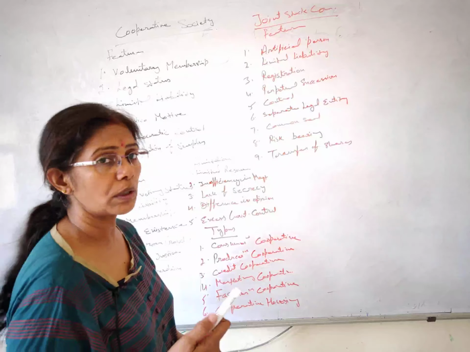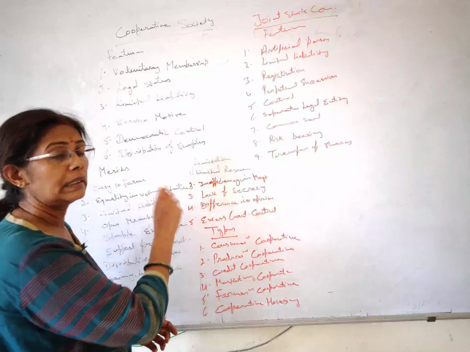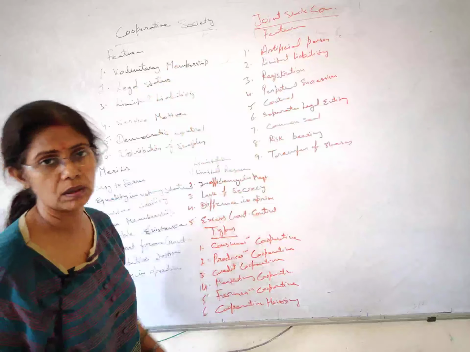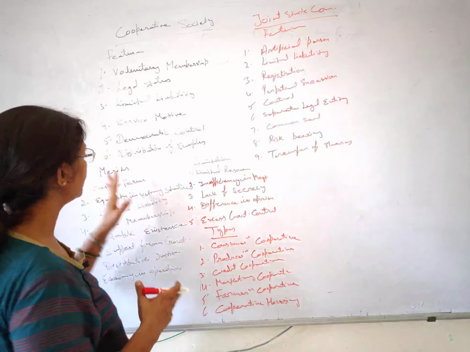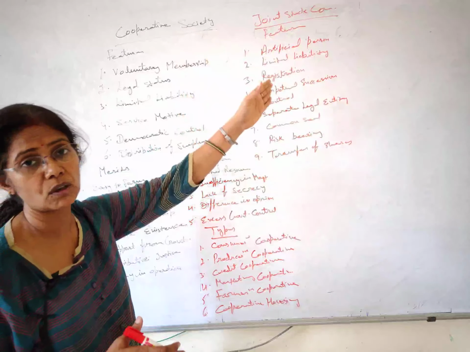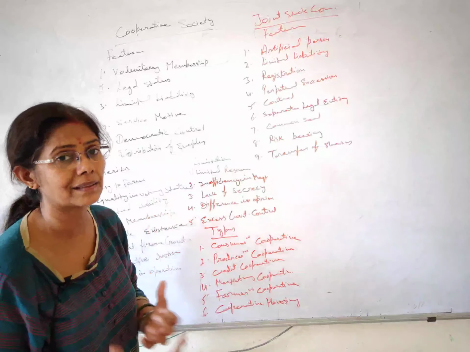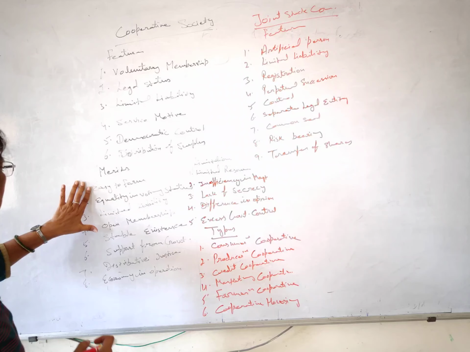And HUF is also not having much formality, so it's very easy to form. Now you will say, how is it easy to form when we have to get its registration and all? So I remind you students, this is a comparative study and here we are comparing with joint stock company, and very soon you will see how complicated the procedure is to incorporate the company, alright. So its formation is very easy.